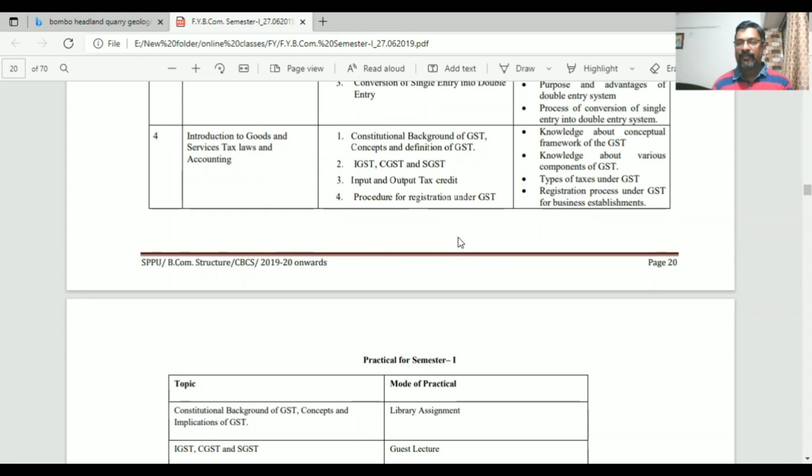When you are taking the module, I will explain various aspects of how you can use it through ClickGyan. As I have already told you, it is a legal requirement: as per the Pune University 2019 pattern, you have to complete one practical under GST. There are certain topics given, but we have gone a little more advanced to give more knowledge to the students doing this course.